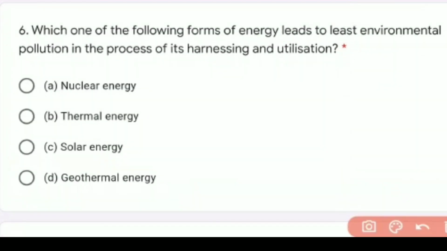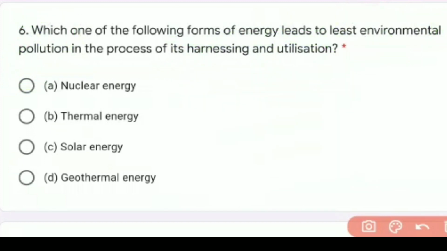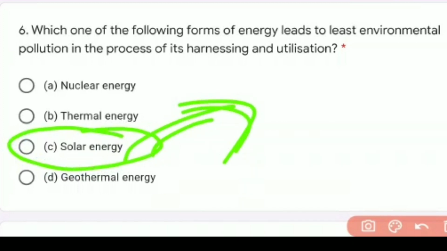Which one of the following forms of energy leads to the least environmental pollution in the process of harnessing and utilization? We should find out which of the energies will pollute our environment least. So as we know, solar energy is the least dangerous to our environment, because harnessing solar energy will not produce any